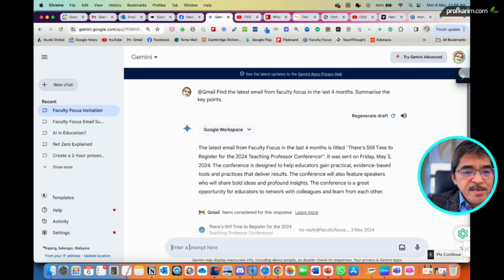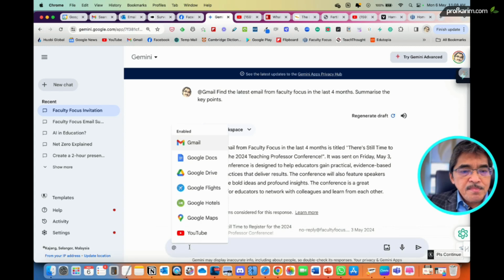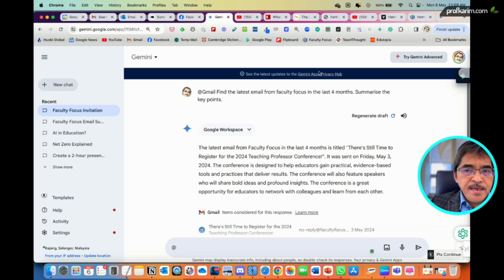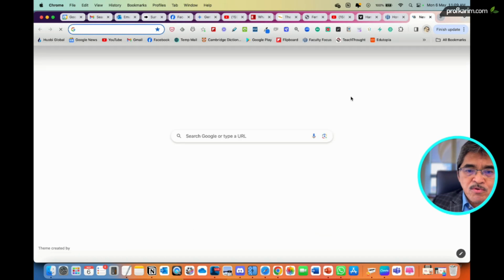Okay, let's try another prompt. So I type the @ symbol. Let's say I have a PDF document that I want Gemini to analyze. What I can do is upload the PDF document into my Google Drive. So let me see what I have in my Google Drive.